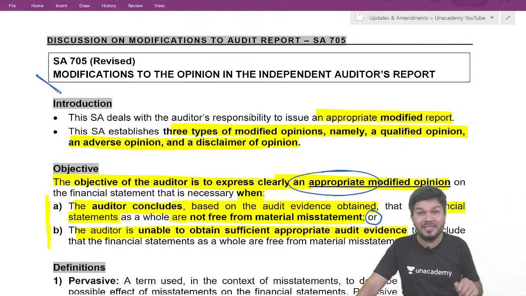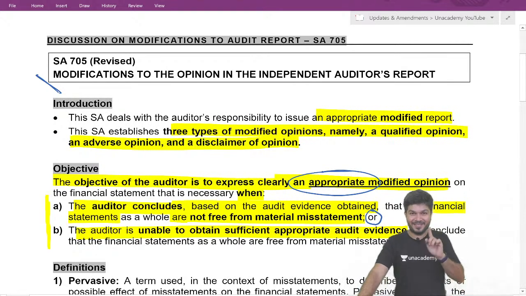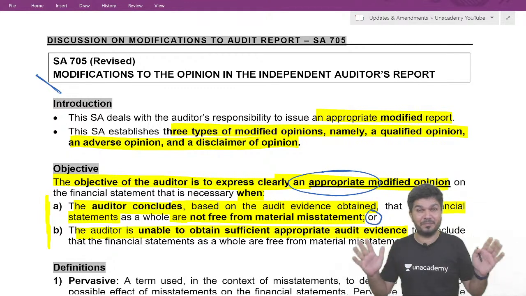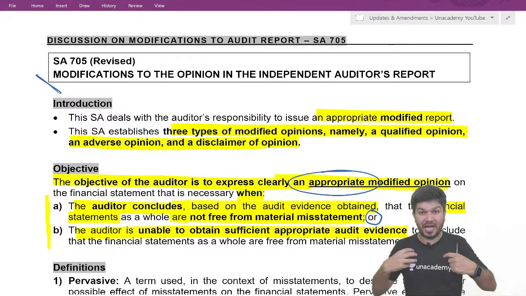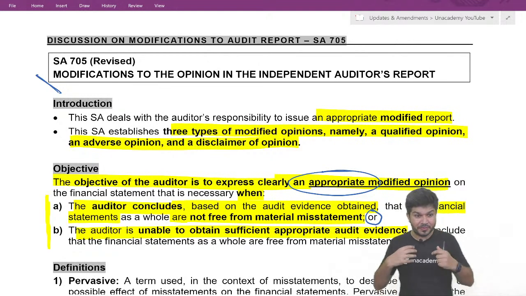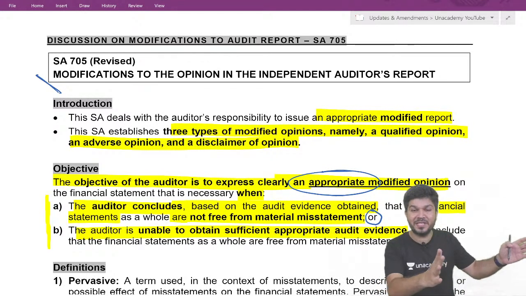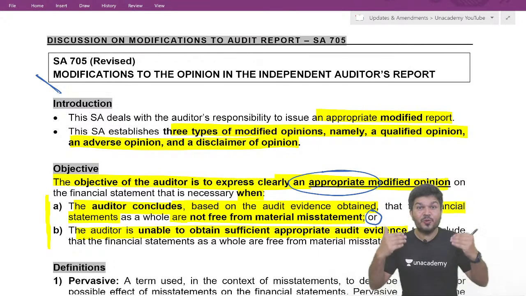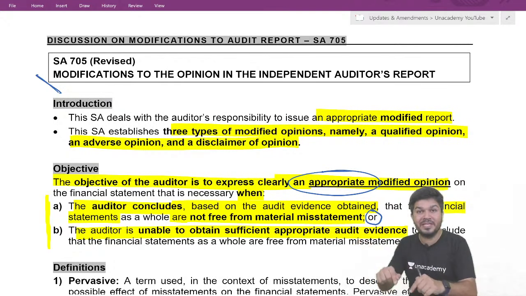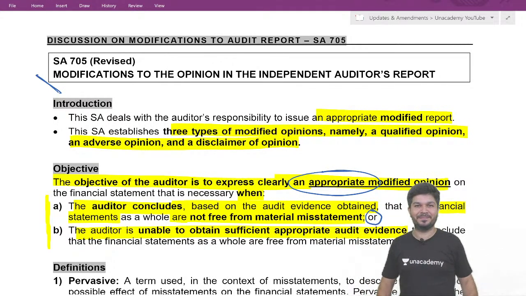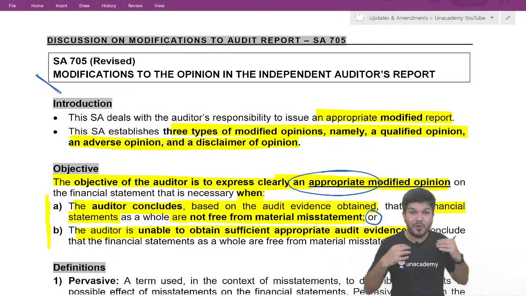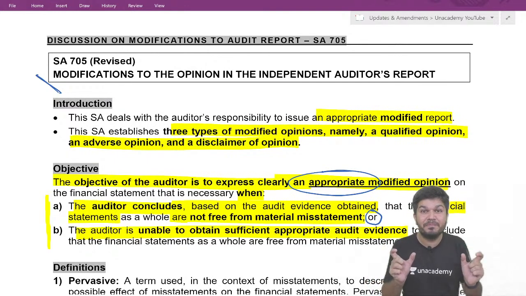Which one? It depends on the effect or possible effect. See the word: auditing language plays a very important role. Just imagine, I have checked the things. If I have checked and found a material misstatement, I know the effect. But if I am unable to obtain sufficient appropriate audit evidence, I have not checked. If I have not checked, I don't know the effect. The word will be possible effect.